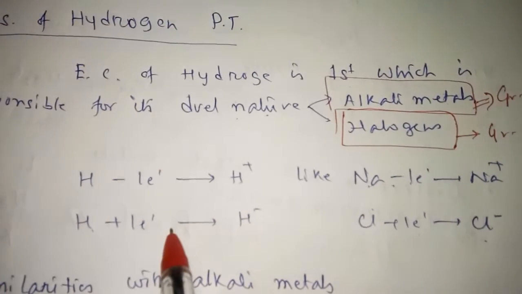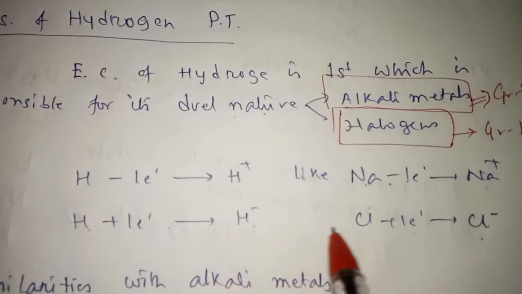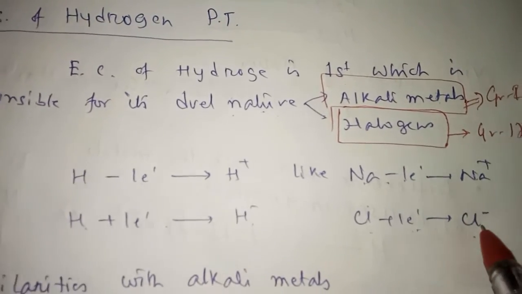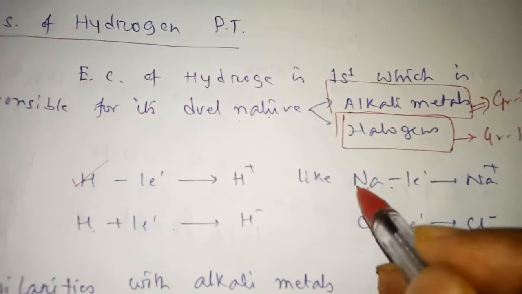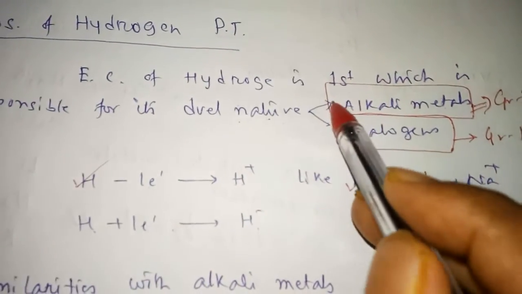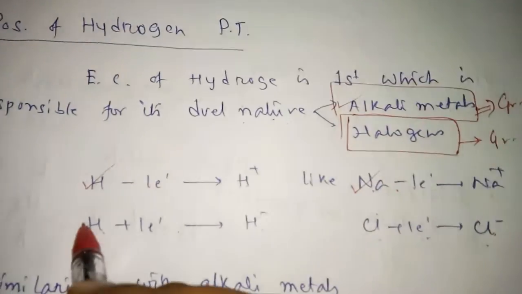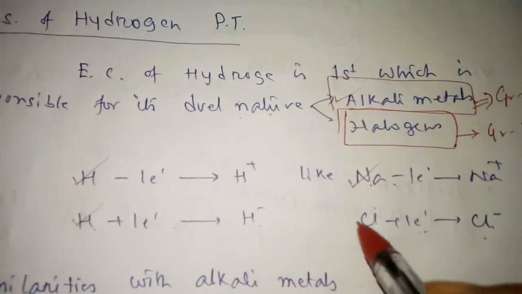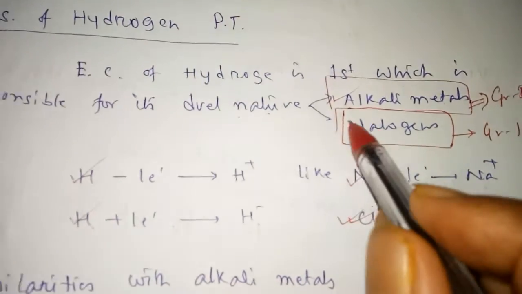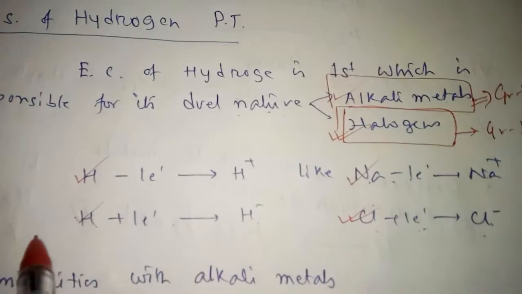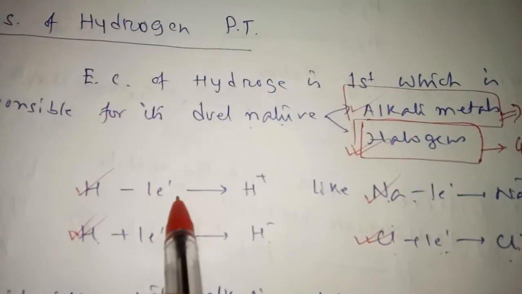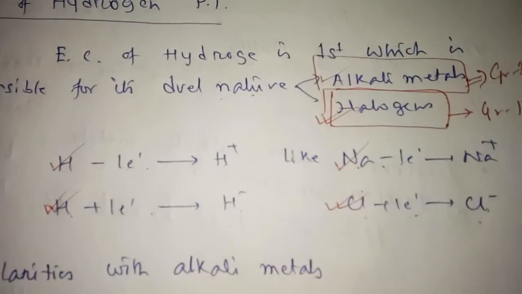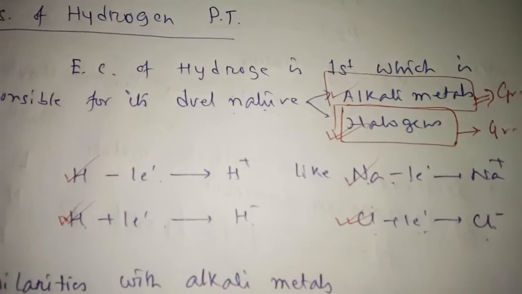Hydrogen by gain of an electron gives H-, and chlorine by gain of an electron gives Cl-. Here hydrogen matches with sodium, a member of the alkali metals, and here hydrogen matches with chlorine, a member of the halogens. So by loss of an electron hydrogen behaves like alkali metals, and by gain of an electron hydrogen behaves like halogens.